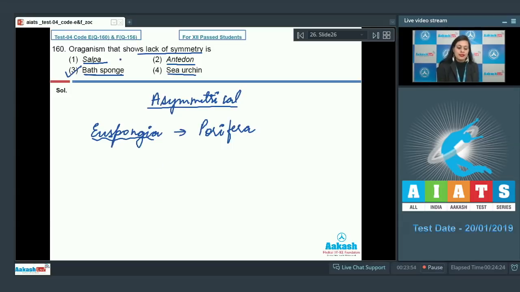Whereas the other 3 options, that is Salpa, Antedon and sea urchin, are the incorrect options. Salpa is a chordate and it exhibits bilateral symmetry.